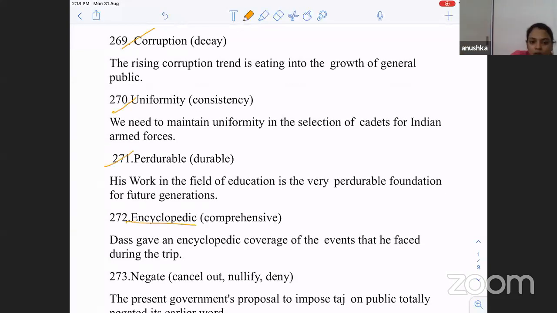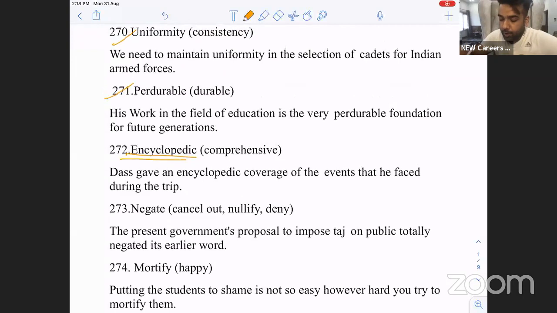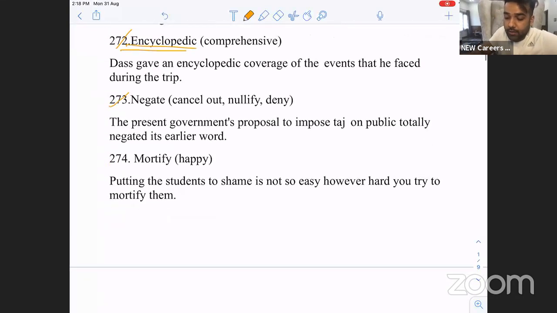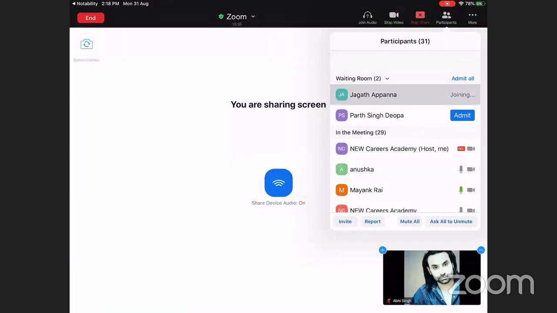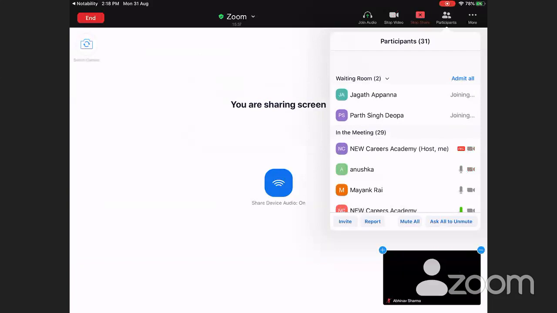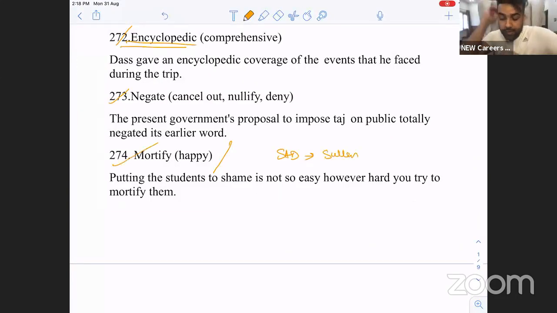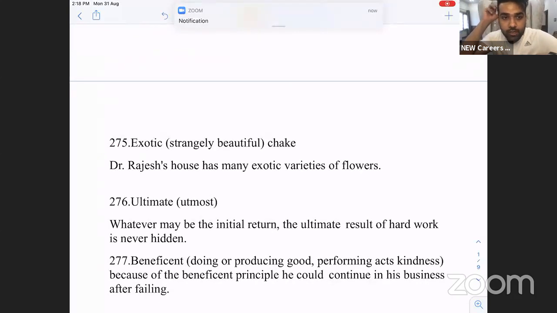Perdurable, durable. Encyclopedic knowledge, comprehensive knowledge. Negate is to cancel out, nullify. Mortify is happy. What is another word for sad? Sullen. Melancholy. Sad, sullen.